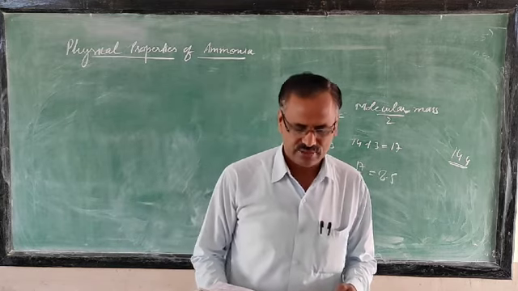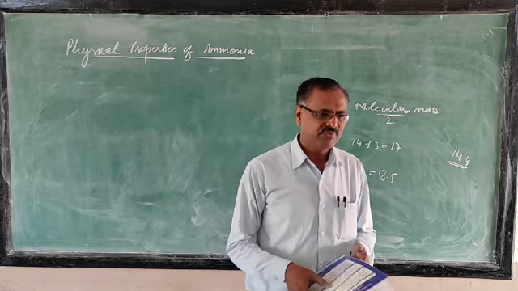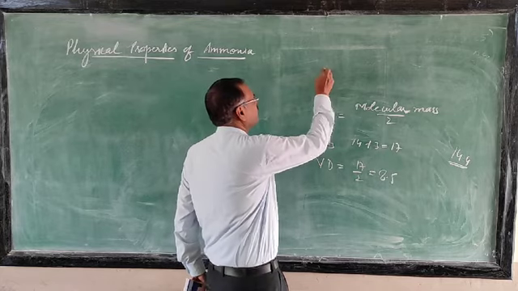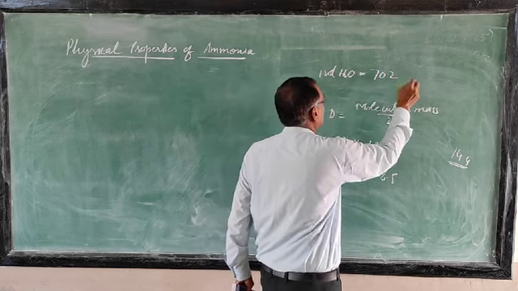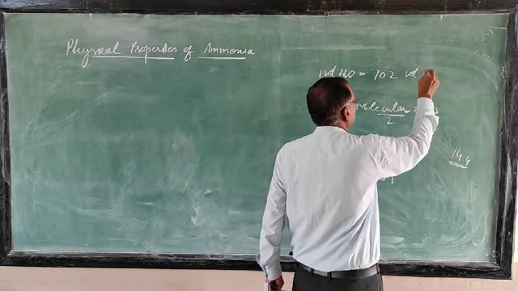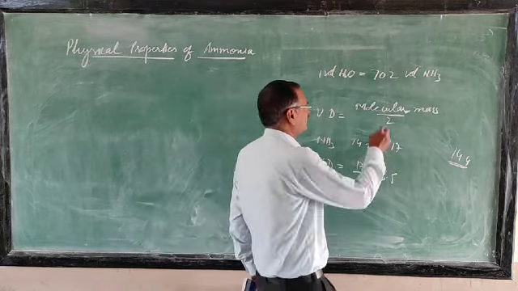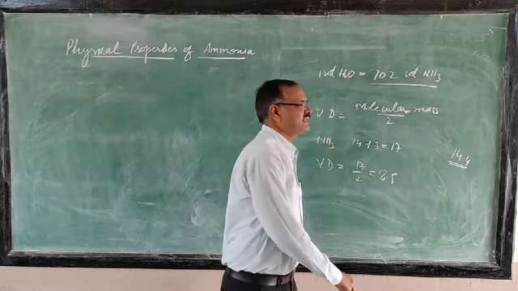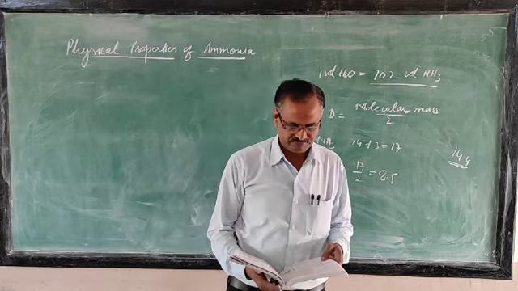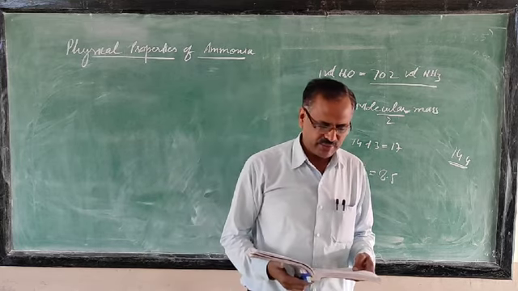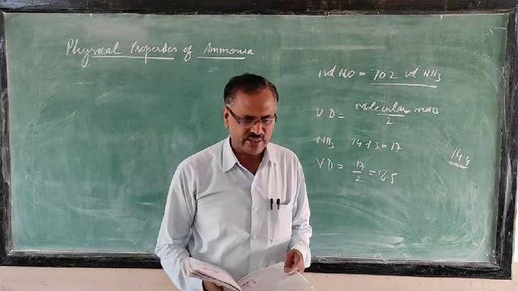Then high solubility, you mark there, very important. Ammonia is highly soluble in water. If you take one volume of water, it dissolves 702 volumes of ammonia. It means if you take 1 liter of water, it will dissolve 702 liters of ammonia. It means it is highly soluble in water. Then fountain experiment, mark there. The high solubility of ammonia in water is demonstrated by the fountain experiment.